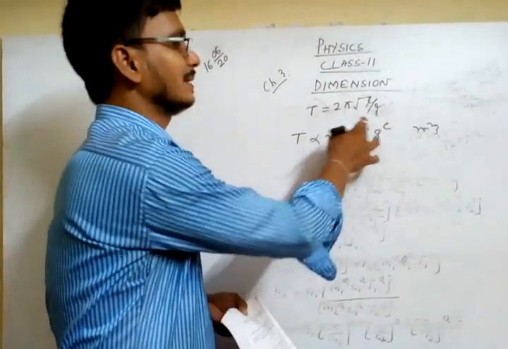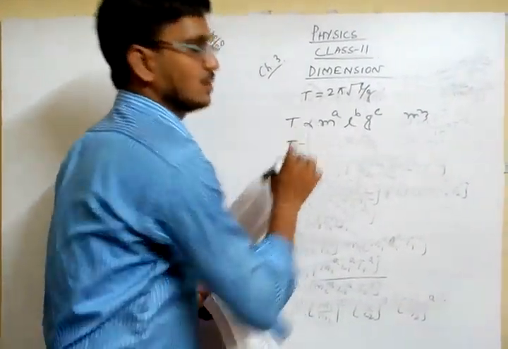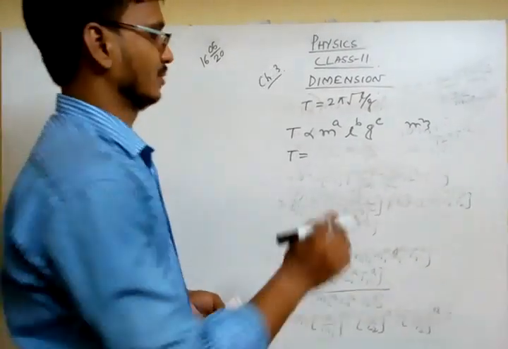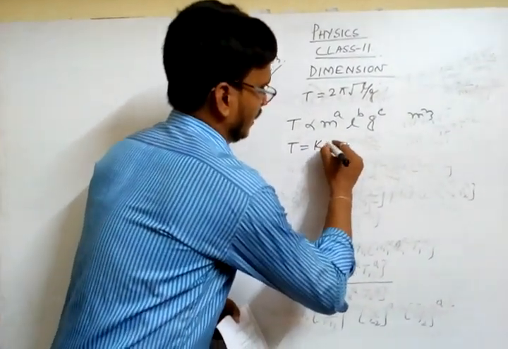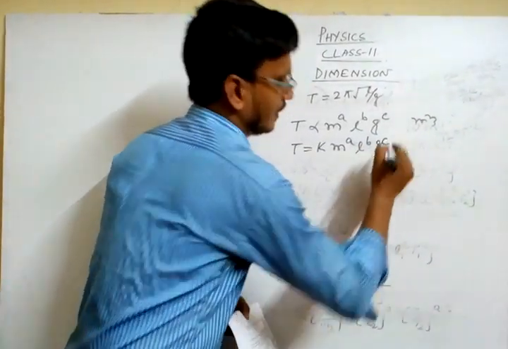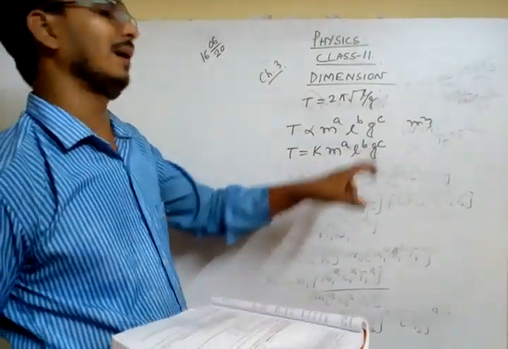That's why I am taking the powers A, B, C. Now for equality we have to multiply with the constant. So T equal to K m to the power A, L to the power B, G to the power C. Now we have to find out the values of A, B, C.